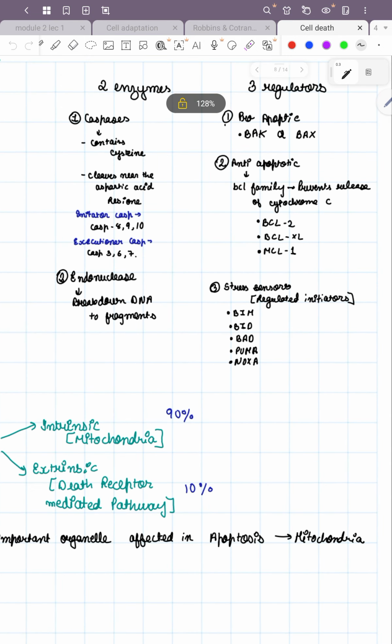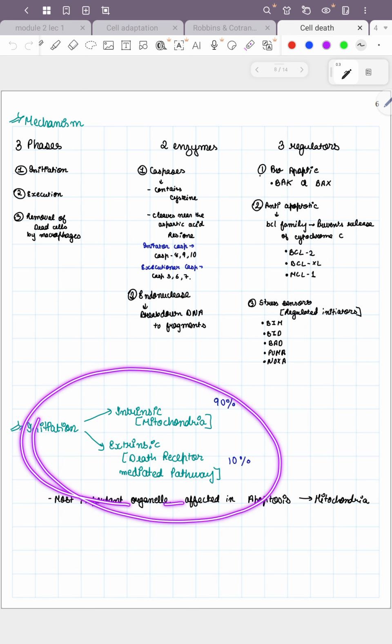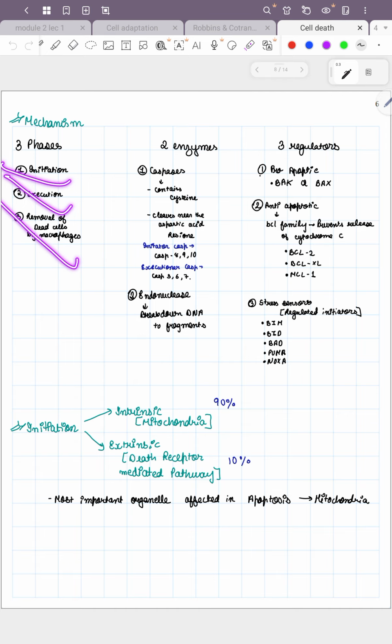There are three phases: initiation, execution, and removal of dead bodies by macrophages.